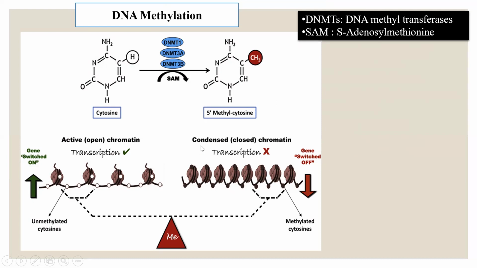One must remember that whenever there is methylation, there is tightening of the DNA molecule or packing of the DNA molecule around the histone protein. And when there is this tightening or packing of the DNA strand around the histone protein, there will be silencing of the gene because it is not available for transcription.